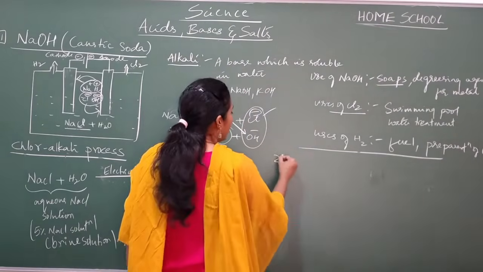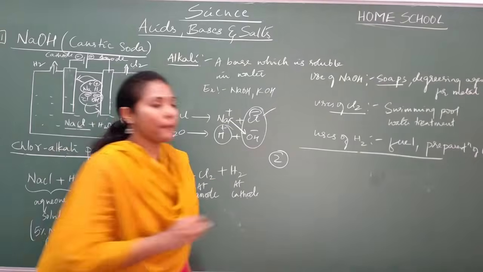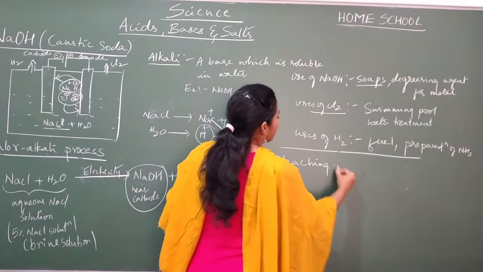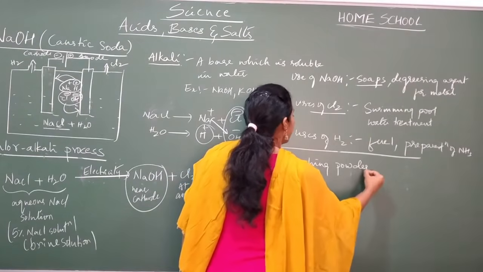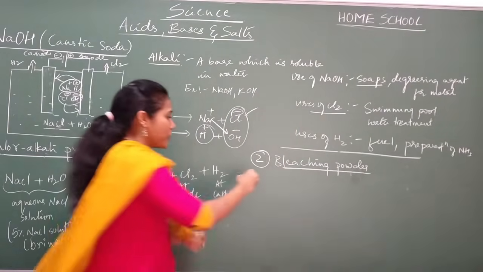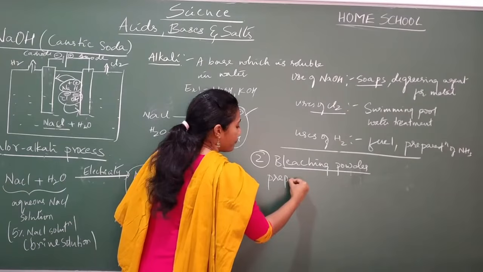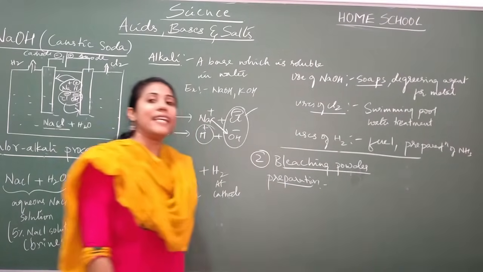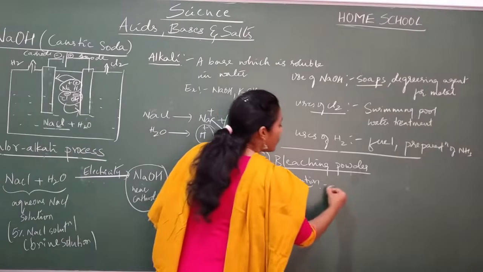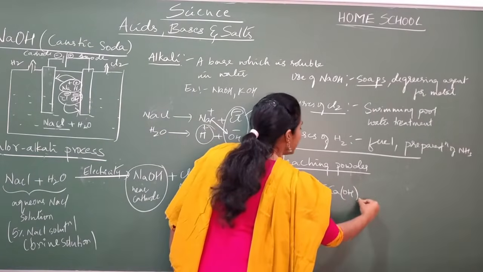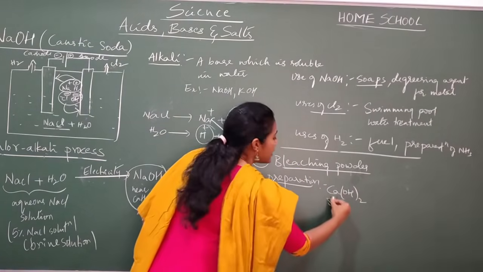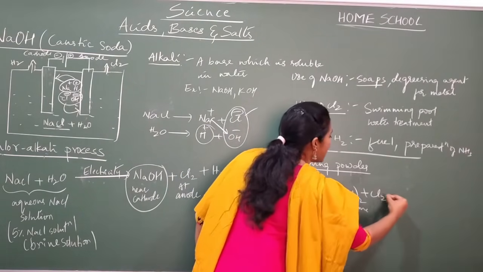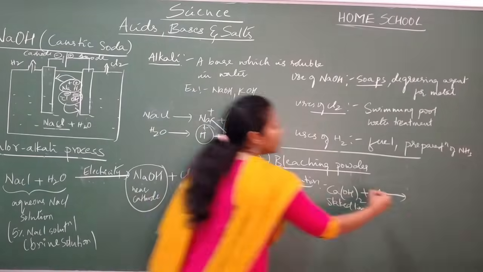So the second compound we are moving to is bleaching powder. Preparation: how do you prepare bleaching powder? When chlorine gas is passed through calcium hydroxide, or slaked lime. This is what we call slaked lime. To this, when you pass chlorine gas, you get a compound